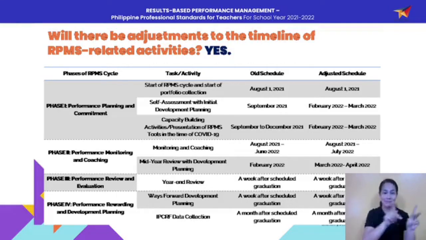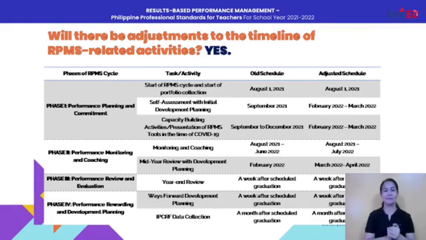Next and final activity for phase 1 is the capacity building activity or the presentation of RPMS tools in the time of COVID-19. So originally, this was scheduled from September to December 2021, but now the adjusted schedule will be Feb 2022 to March 2022. Again, to allow for flexibility for our teachers to have more time, or even our RPMS focals to do their respective capacity building activities.